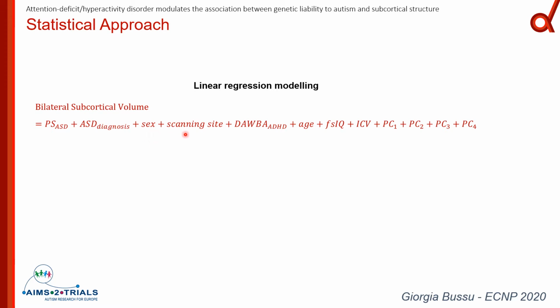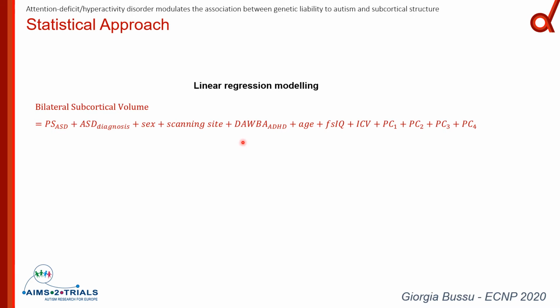sex, scanning site, because we have data available from 6 different scanning sites, and then dimensional measure of ADHD levels as indexed by the DOBA scores, and we included that to take into account the comorbidity effect of ADHD, because we know that there is a high level of comorbidity between ADHD and ASD.